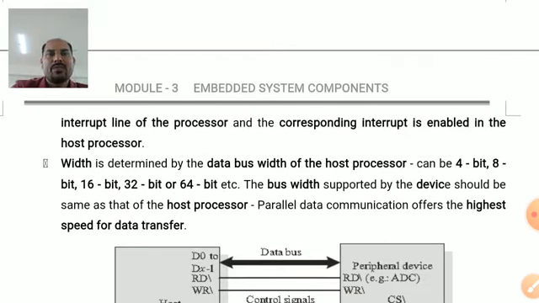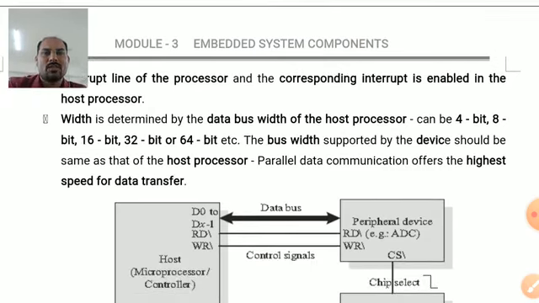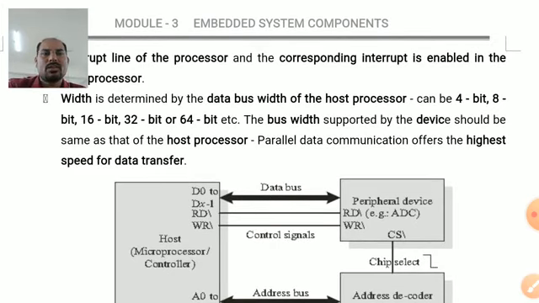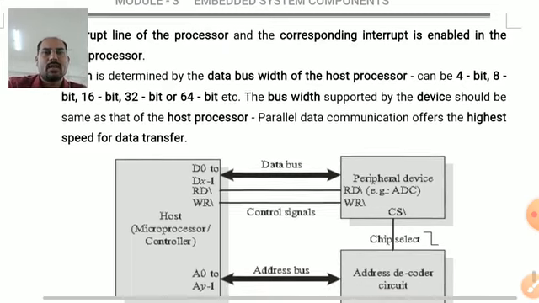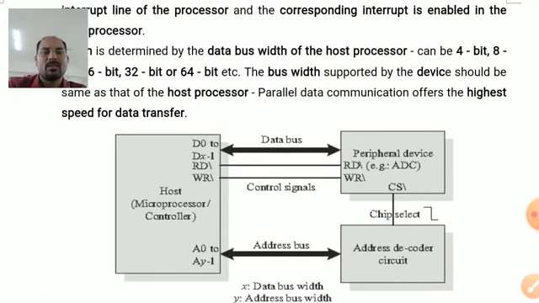The width of this bus may be 4-bit, 8-bit, 16-bit, 32-bit, or 64-bit. It means that 4 bits will be transferred at a time, 8 bits at a time, 16 bits at a time, 32 bits at a time, and 64 bits at a time. Bus width supported by both host and the slave should be the same, and parallel communication offers the highest speed for data transfer.